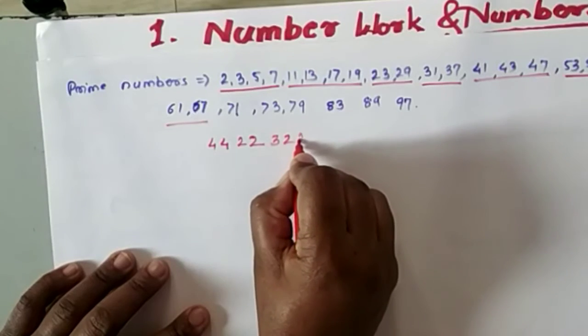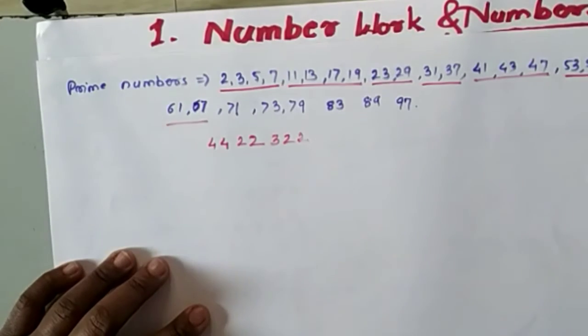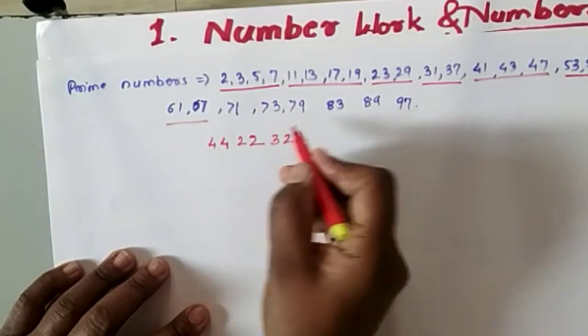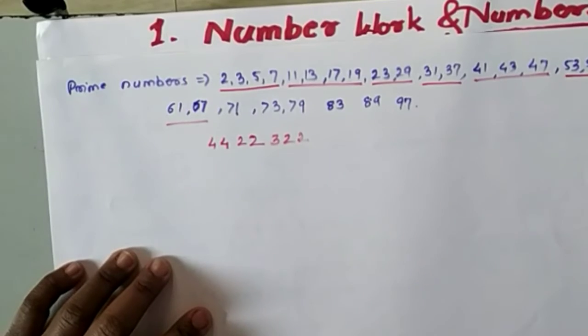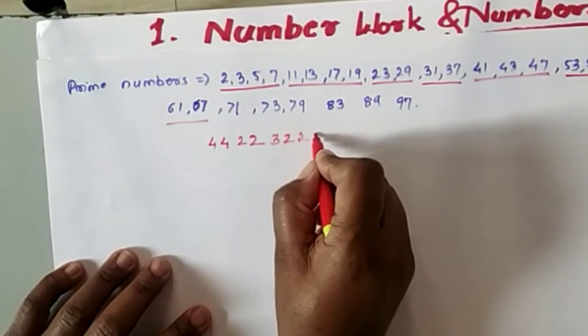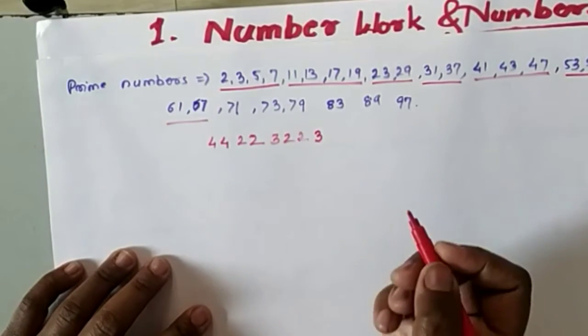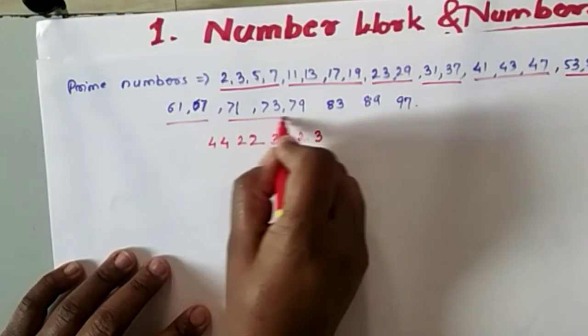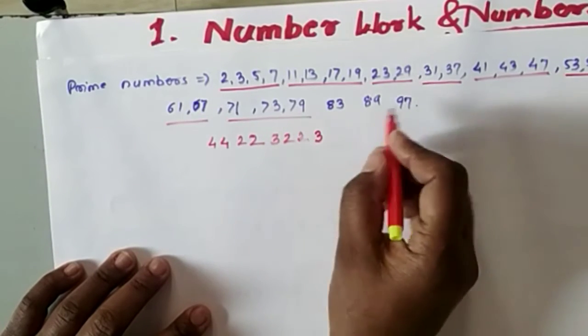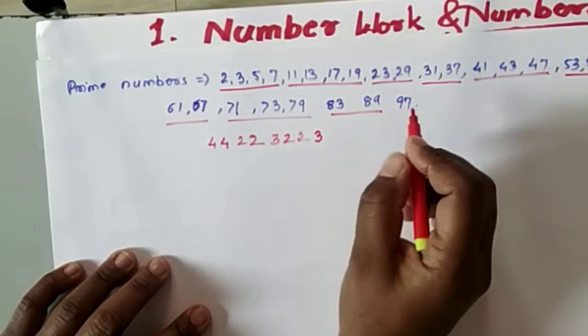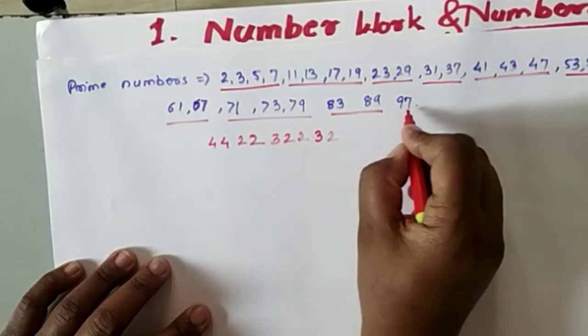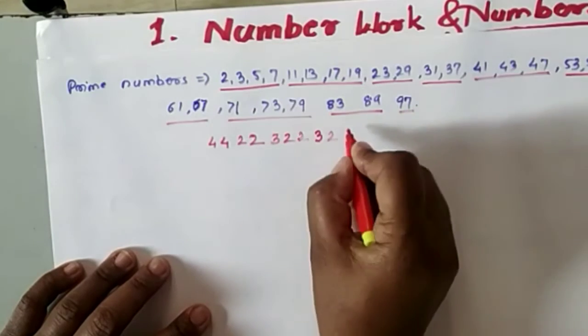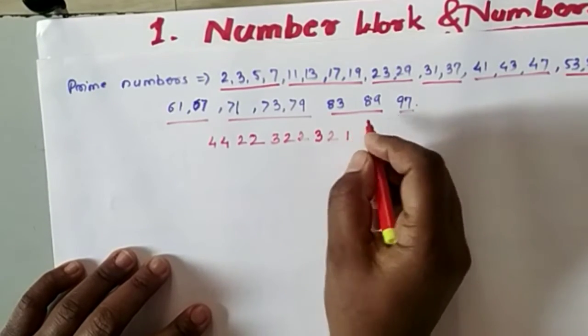61 to 70 inside, how many are there? 2 are there. Next here, 71 to 80 inside, how many are there? 3 are there. Okay, and last this is 81 to 90 inside, 2 are there, and 91 to 100 inside, how many? 1 prime number is there.